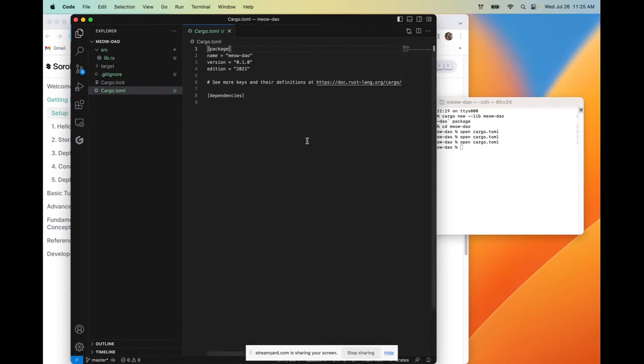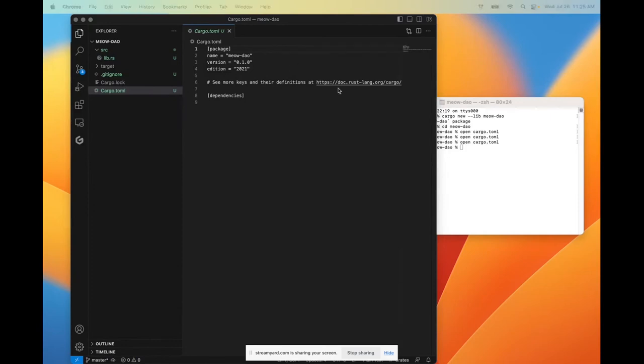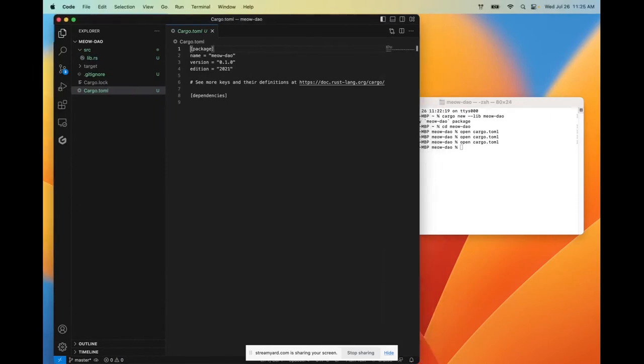And we're going to open the entire folder for our MeowDAO library in VS Code. Now what we need to do is configure a couple of things. We're going to configure the library type, we're going to import the Soroban SDK and features, and we're going to configure the release profile. All of these things within this TOML file set up the settings that we're going to need to build specifically for Soroban Rust.